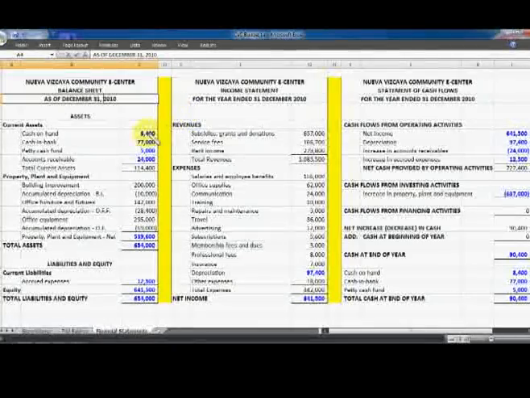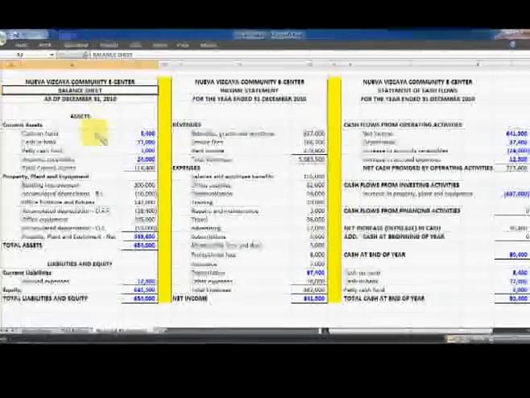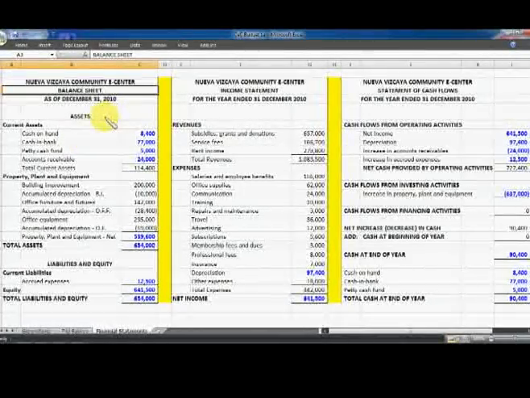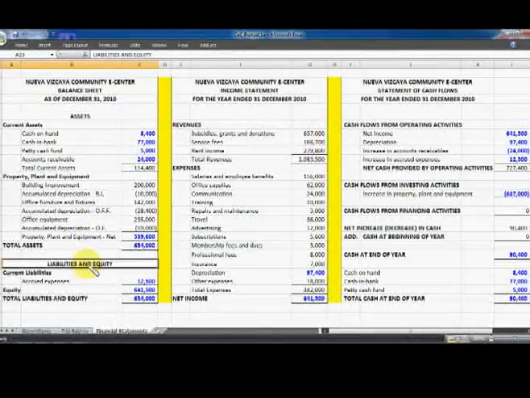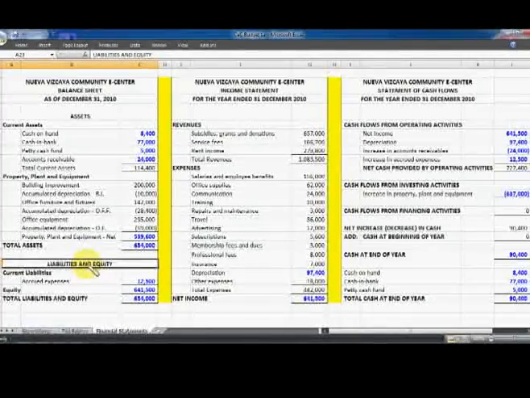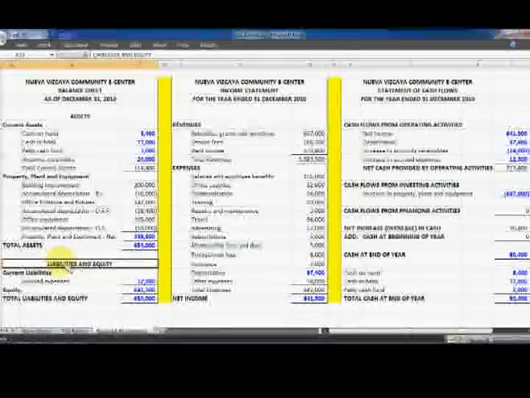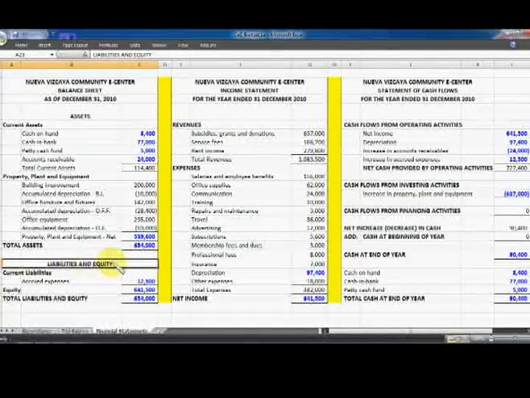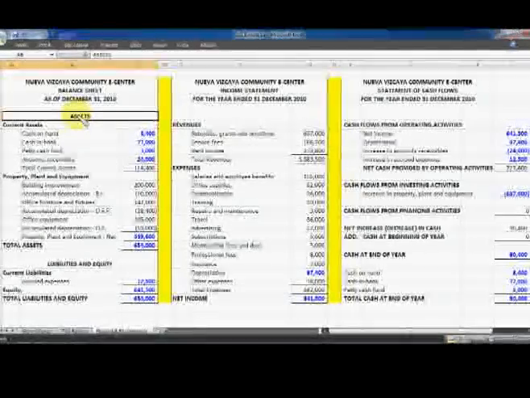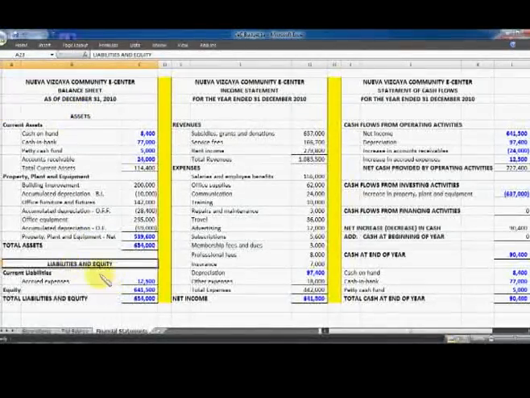Now, the balance sheet basically is composed of assets, liabilities, and equity, based on the accounting equation: assets minus liabilities equals equity, or the amount of assets is equal to the total amount of liabilities and equity.